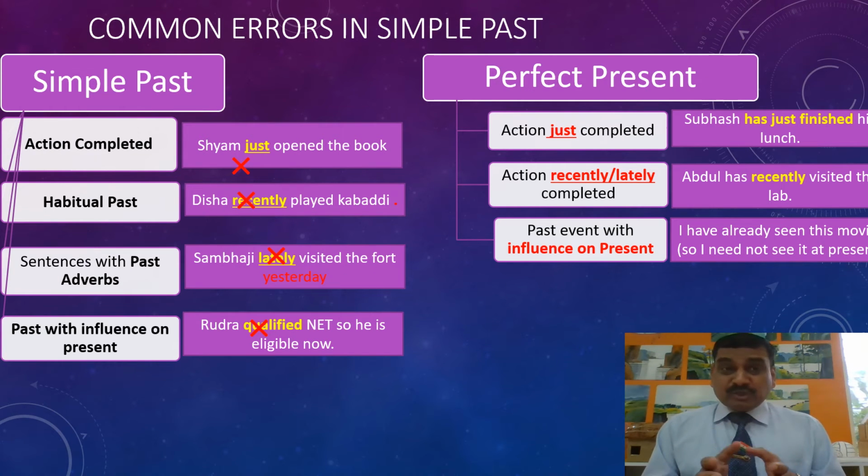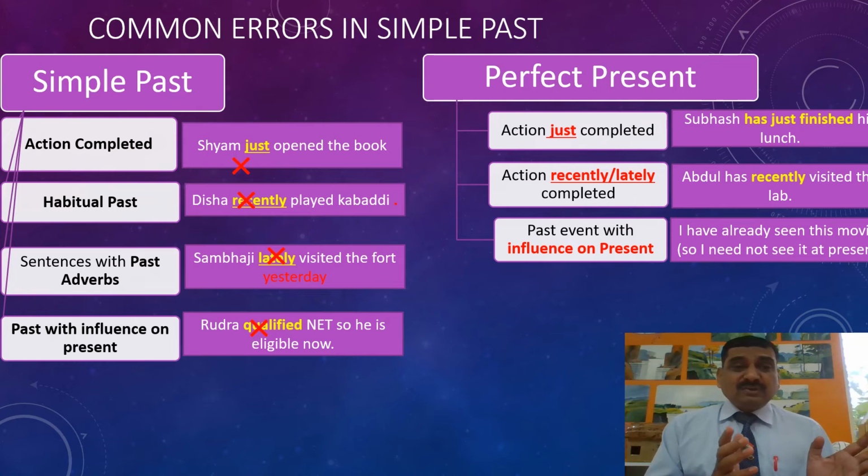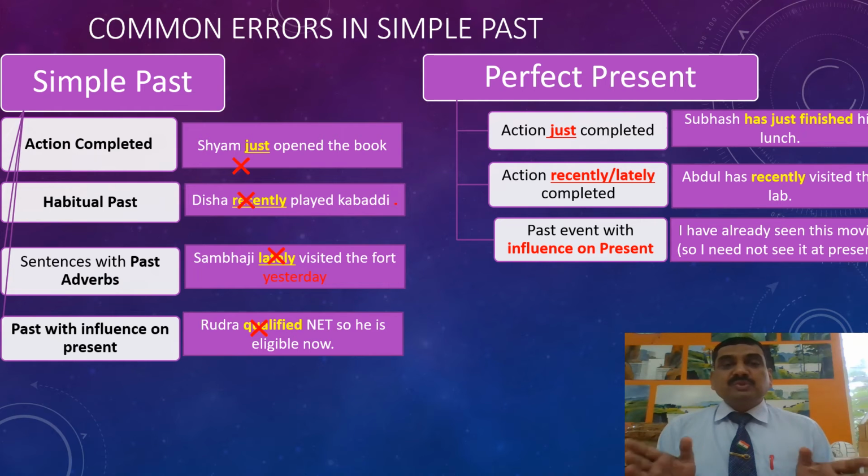It would be appropriate to consider common errors in simple past so that you can understand the uses of these tenses clearly. Sham just opened the book. This is a wrong use. When just is used in the sentence, we should use present perfect. Disha recently played kabaddi. Now, if you are using recently, you should take present perfect. So you can simply say Disha played kabaddi. If you are taking recently, you must take present perfect.